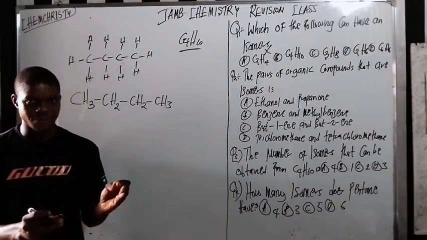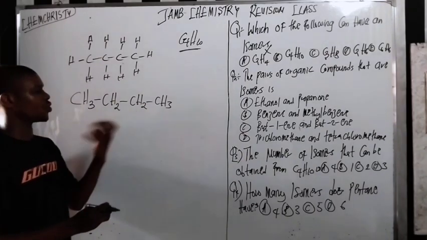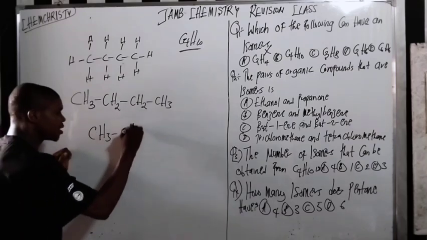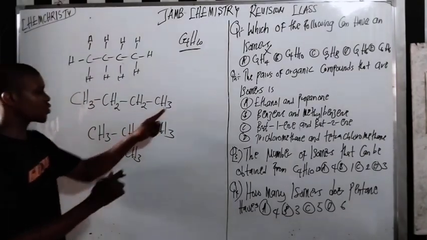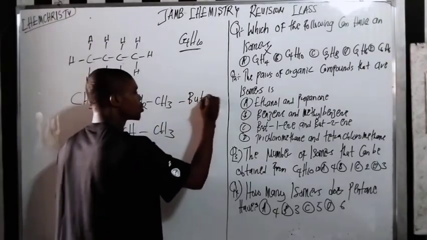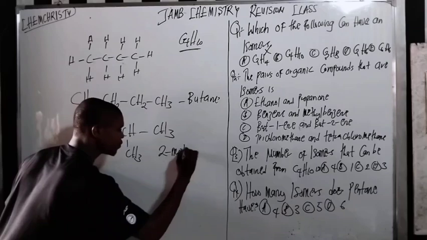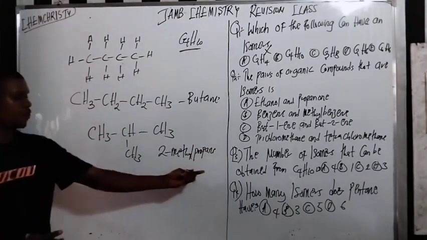So can you write this one again to get a different structure? The answer is yes, because you can rearrange this one to get a different structure. You can arrange it like this: CH3, CH, CH3, and CH3. Now this one is called butane, and this one is called 2-methylpropane.